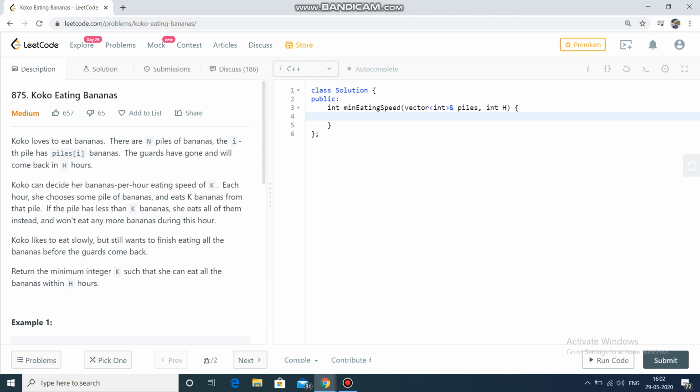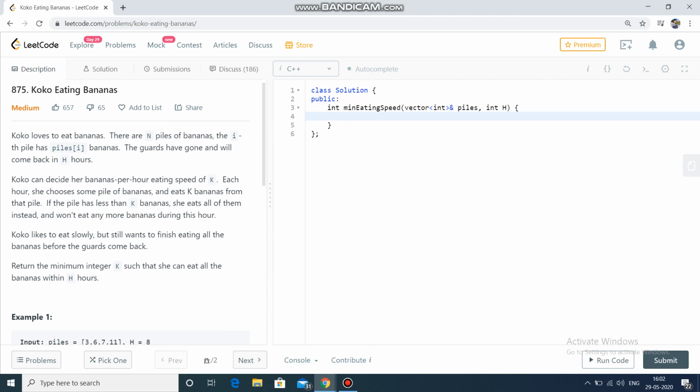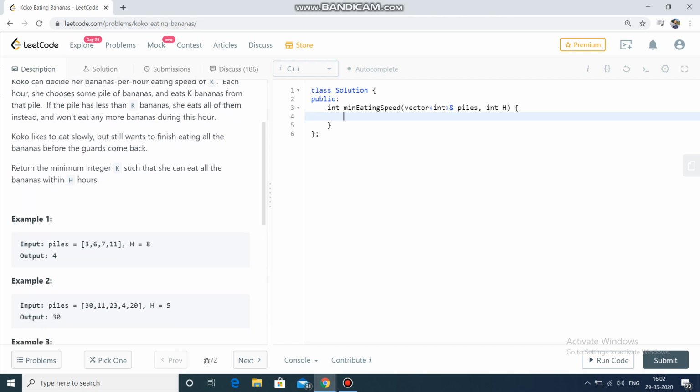The guards will come back after h hours. There are some piles, and we are given how many bananas are in each pile. She has to eat all the bananas and complete the task before the guards come back in h hours. She has to decide the minimum number of bananas per hour she could eat so that she is able to complete the task. Let's go through the sample example.